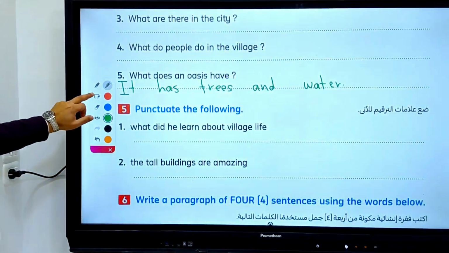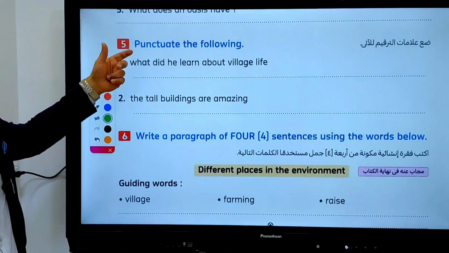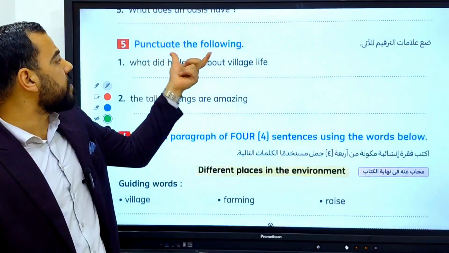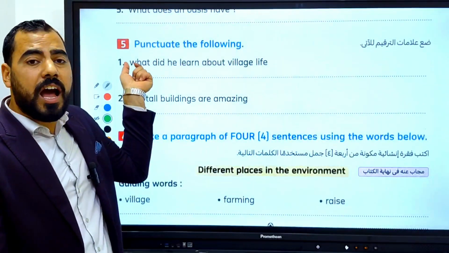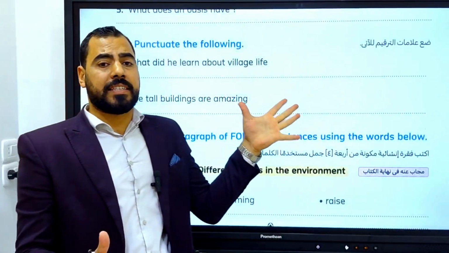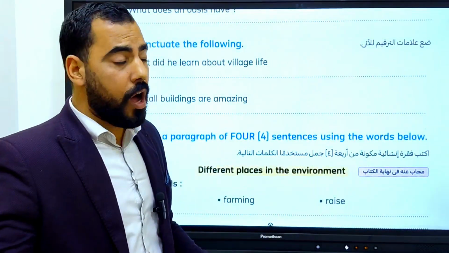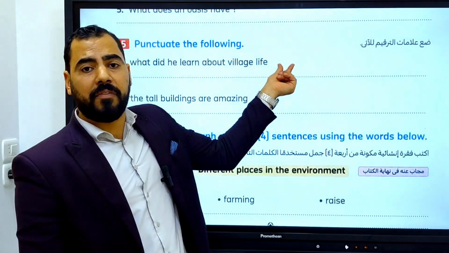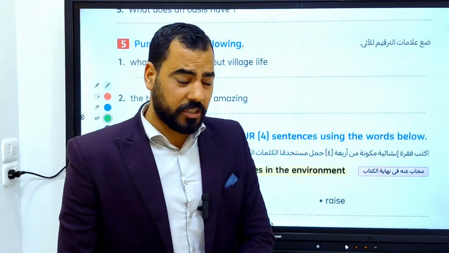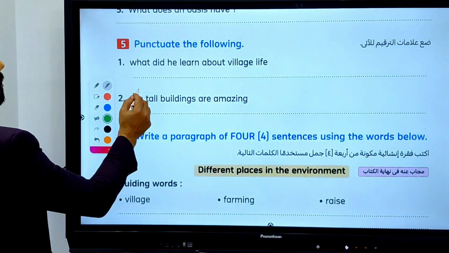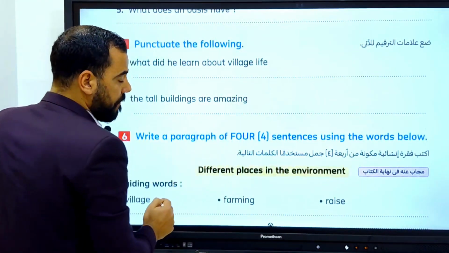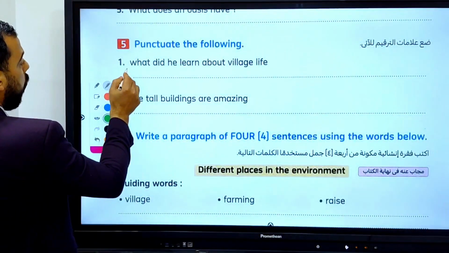Okay, yes. Let's go to the punctuation exercise 5. The punctuation question is so important. Punctuate the following. So we need to start our sentence with a capital letter. We need to capitalize the names of people, days of the week, and so on. Okay, and we need to put a full stop at the end of the statement and a question mark at the end of the question. So let's read the sentence together. What did he learn about village life? So let's read it. What?